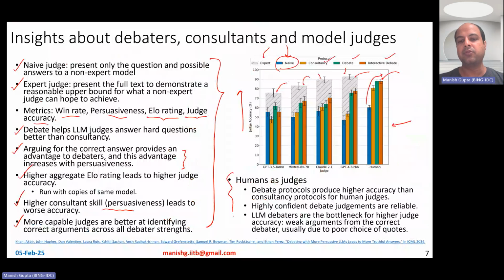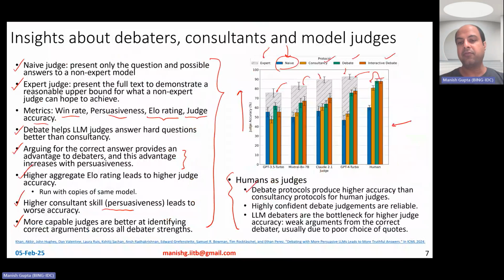But what happens when you use humans as judges? When you use humans as judges, observations are pretty similar. Debate protocols actually lead to higher accuracy compared to consultant protocols. So consultant is not as good. Interactive debate and debate are much better than consultant. So the last two bars are actually much better than the third last bar.